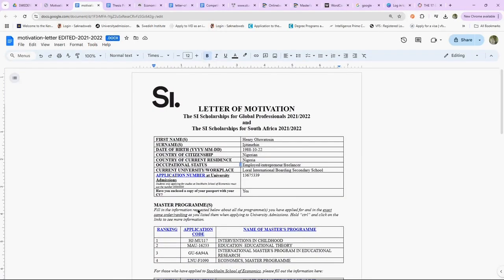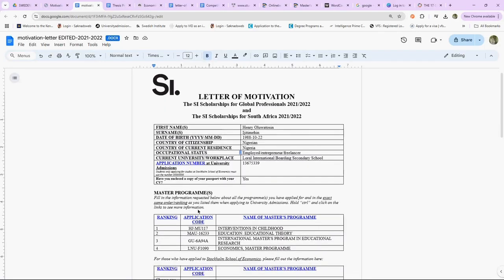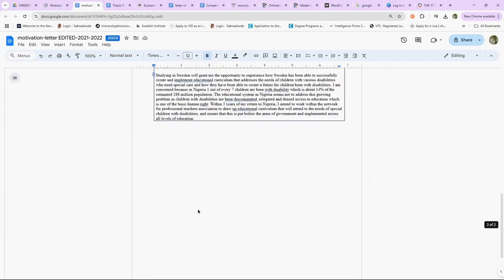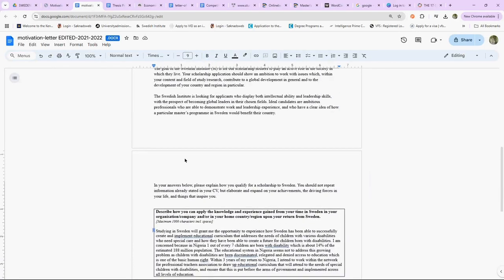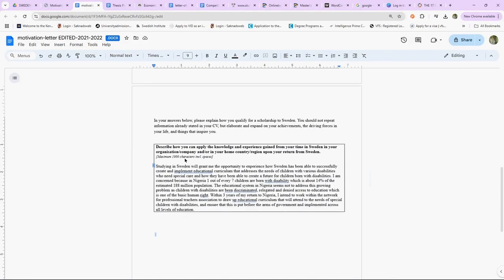All right. So let us quickly attend to this question from 2021, 2022. So this is what they are asking for 2021. They asked rather for 2021, 2022. And we are going to use this to do a sample, you know. Whatever I'm doing here, it's just a sample, so that you can just follow.